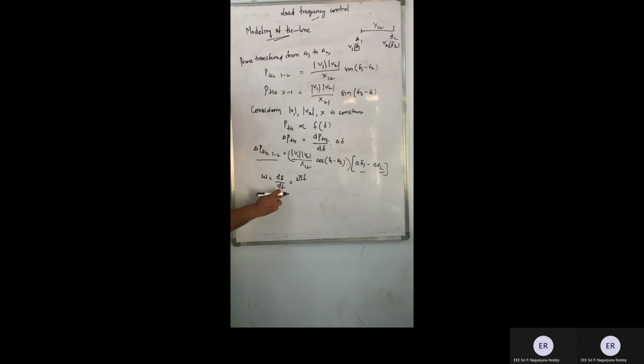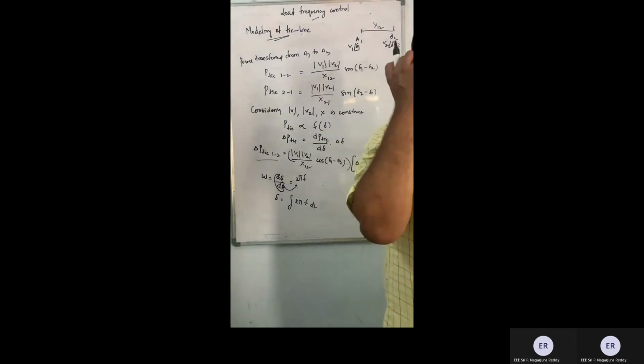So now I am going to take delta as the integral of 2 pi f dt, isn't it?